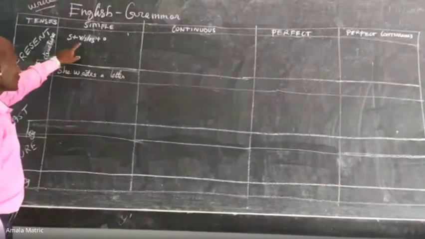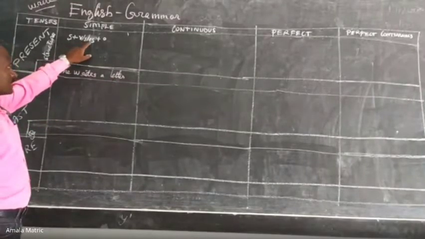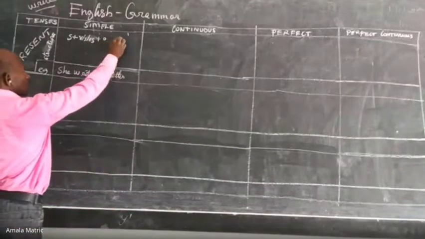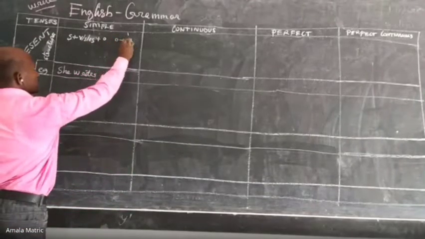Now, some verbs can take s or es. The verb which finishes with o or an s sound takes es.